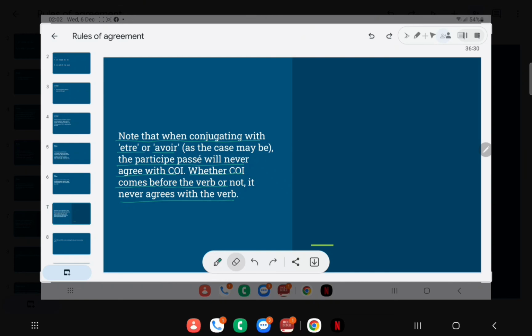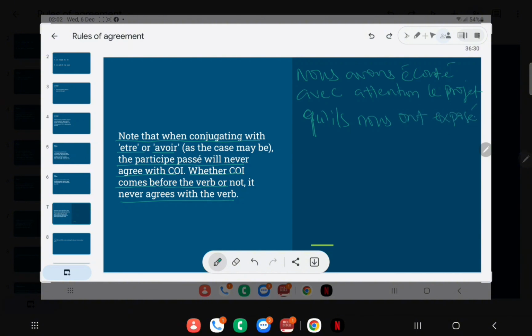So let's look at this example. Nous avons écouté avec attention les projets qu'ils nous ont exposés.